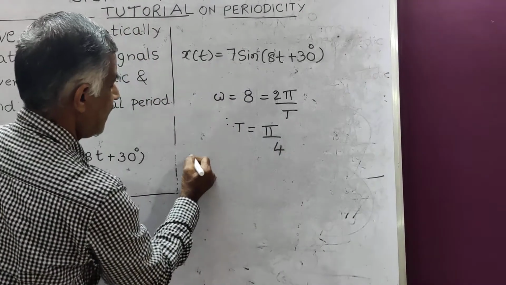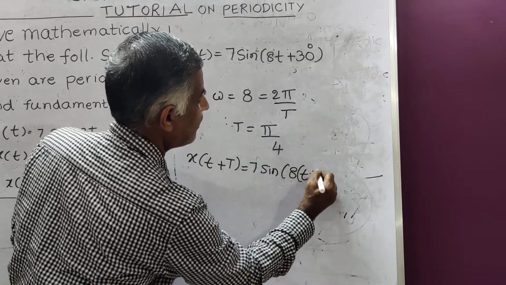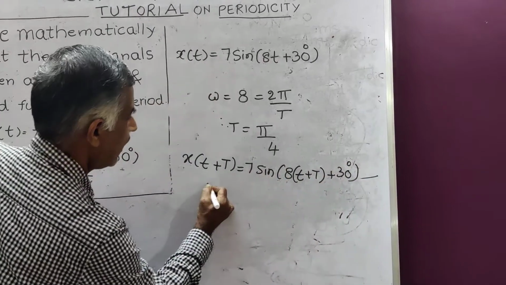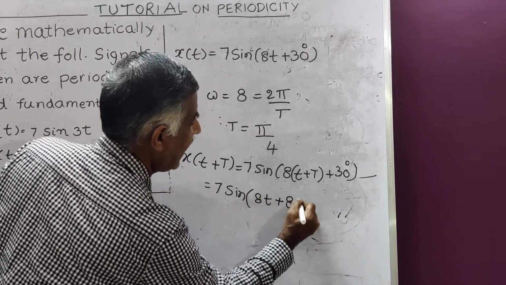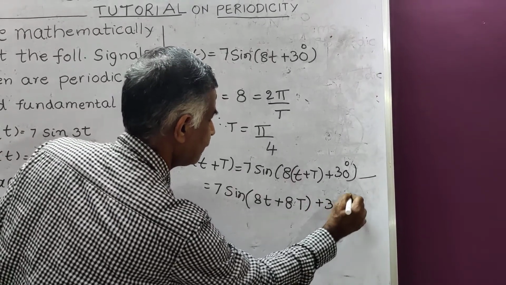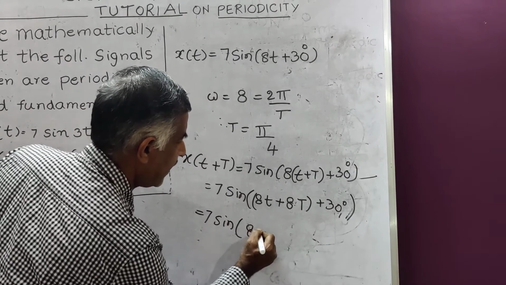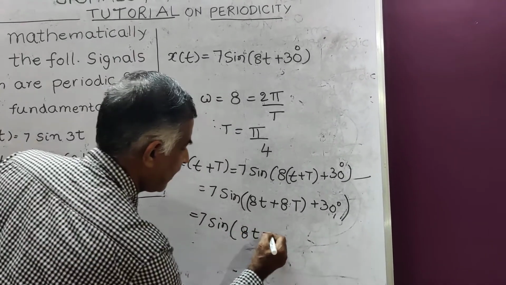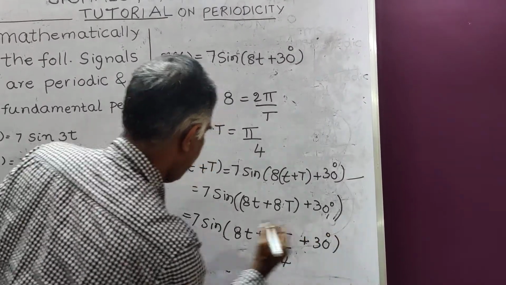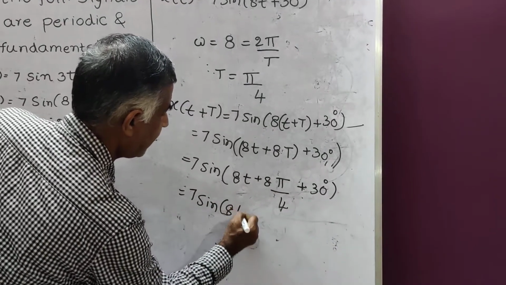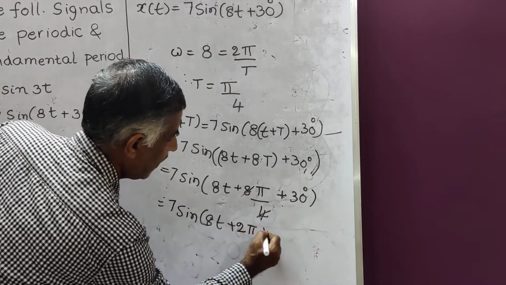Substitute here. x of t plus T is equal to 7 sin of 8 times t plus T, plus 30 degrees, equals 7 sin of 8t plus 8T plus 30 degrees. 8T is 8 times pi by 4, that is 2 pi, plus 30 degrees.